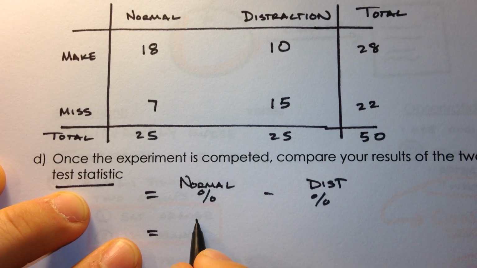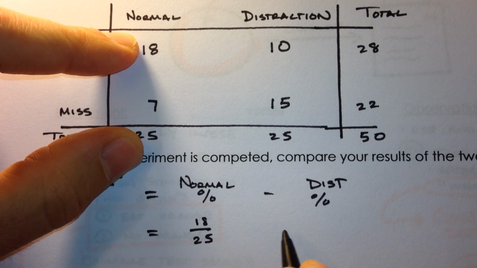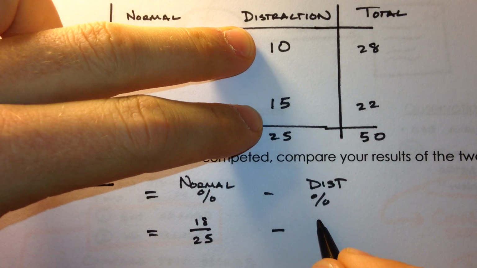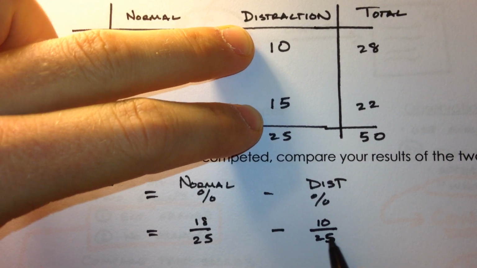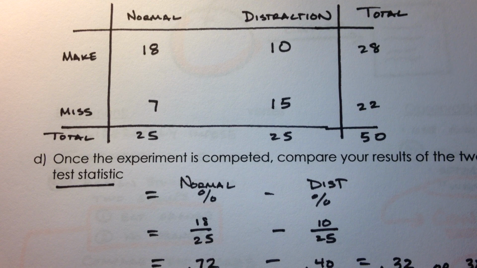So this would be I made 18 out of 25 shots, minus 10 out of 25 shots. I was a 72% shooter normal and a 40% shooter distracted, and that comes out to be a 32% difference.